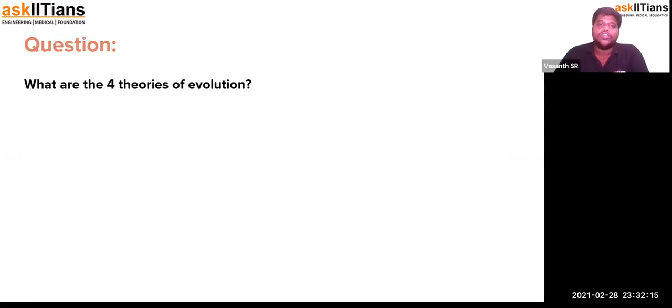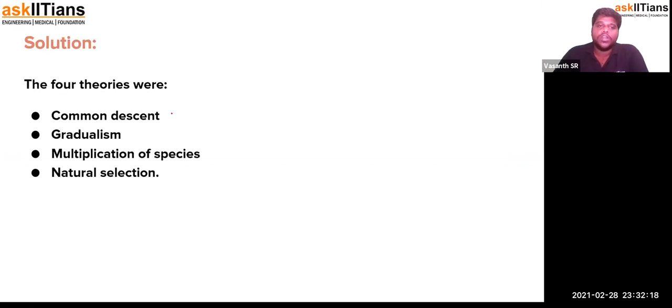Okay, the next thing: what are the four theories of evolution? One is common descent, then gradualism, multiplication of species, and natural selection. These are the four theories of evolution. You need to know all these things in detail.